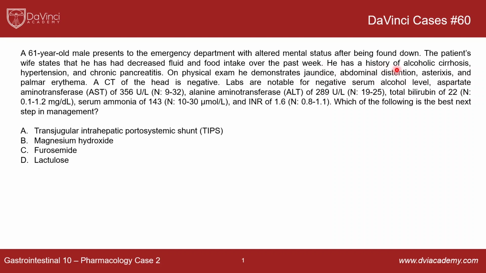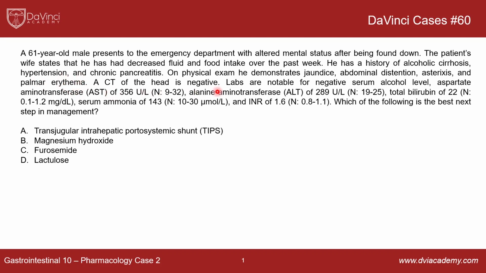In addition, he has a history of alcoholic cirrhosis, hypertension, and chronic pancreatitis, which is also probably due to his chronic alcoholism. On physical exam, he demonstrates jaundice, abdominal distension, which is probably from ascites from liver failure, so fluid buildup in the abdomen. He also has asterixis, which is repeated jerking movements of the hands at the wrist joint, a common telltale sign of hyperammonemia, or elevated serum ammonia, which you can see in liver failure. And then palmar erythema, which is also what you see with cirrhosis.